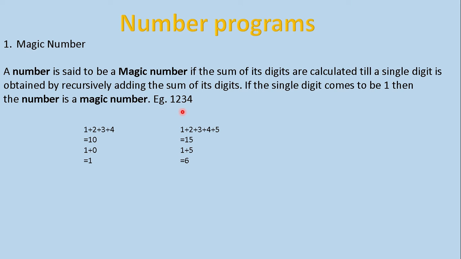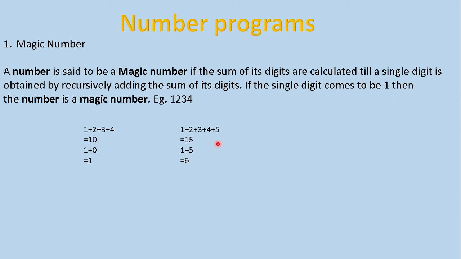For example, see 1, 2, 3, 4. This is my number. Please add this. What will you get? 10. Again you have to split this 10 and add. 1 plus 0 is equal to 1. So you are getting what? Recursive sum you are getting as 1. So 1, 2, 3, 4 is a magic number.